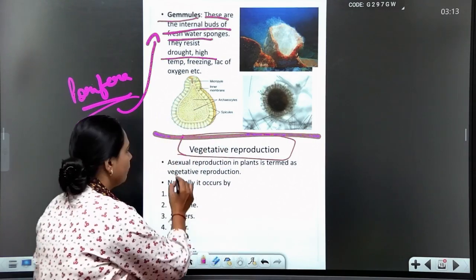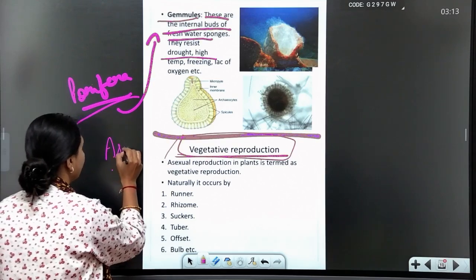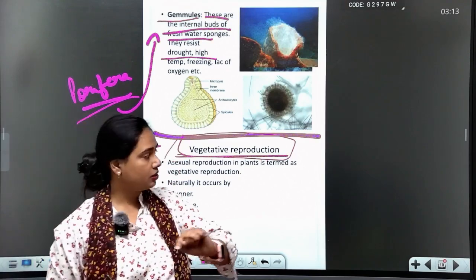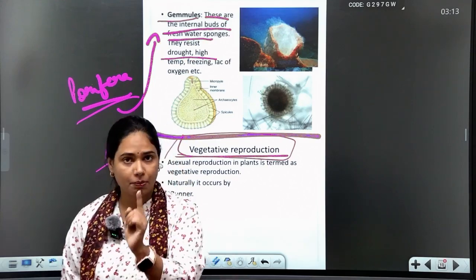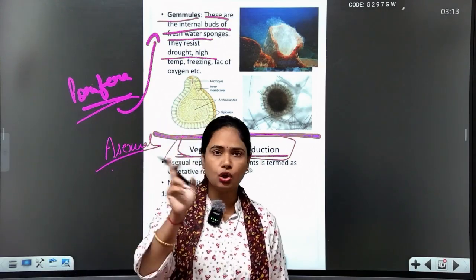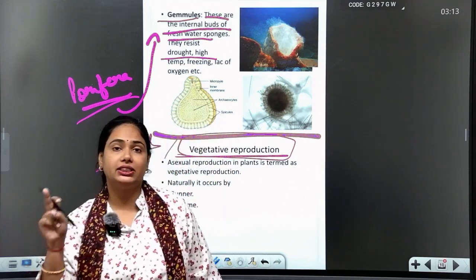Don't call it asexual reproduction in plants, call it vegetative reproduction.